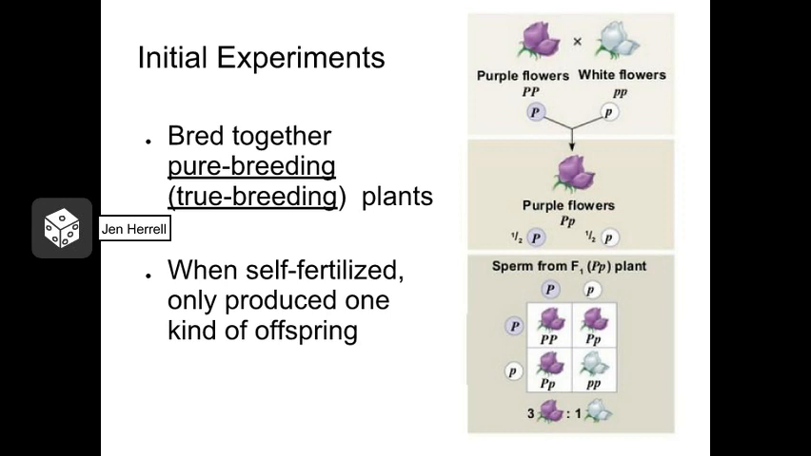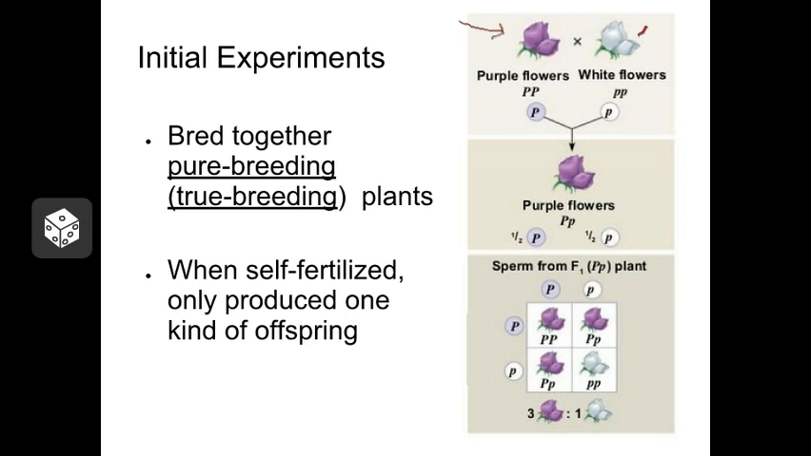For his experiments, Mendel would choose a particular characteristic to track from one generation to the next in his pea plants. So for instance, in this experiment, he was looking at flower color. Now for this first set of experiments, he chose what he called pure breeding or true breeding plants. A purebred plant is one that, when self-fertilized, will only produce the same characteristics in subsequent generations. So in other words, if you take one of these purple plants and you breed it with itself, which is something you can do with plants, it will only produce purple offspring.